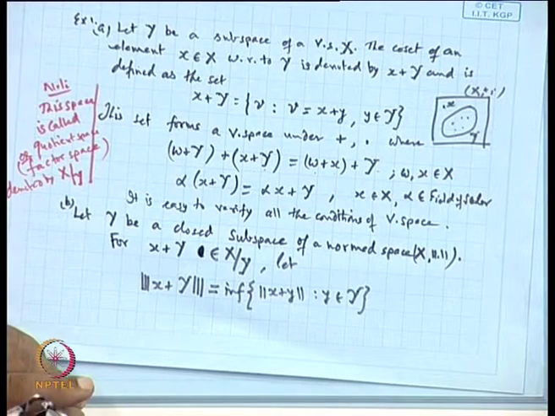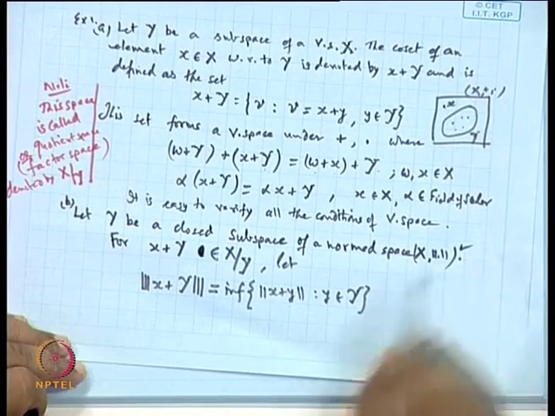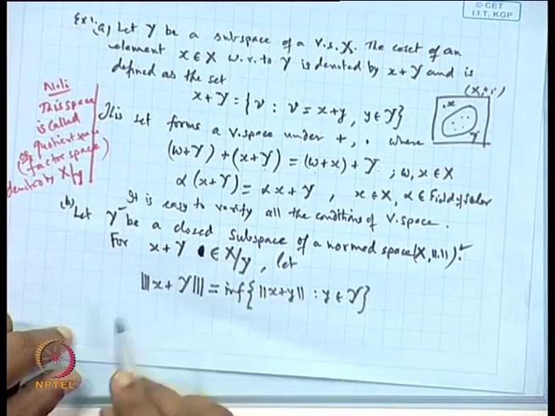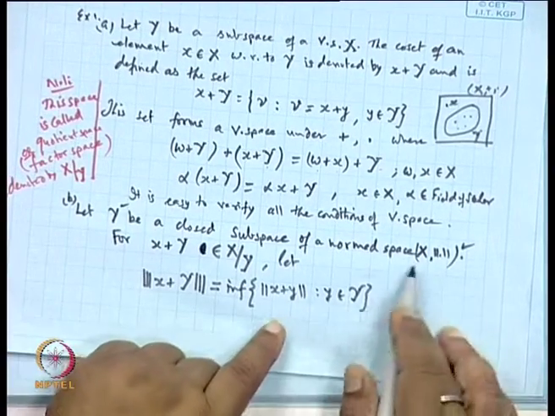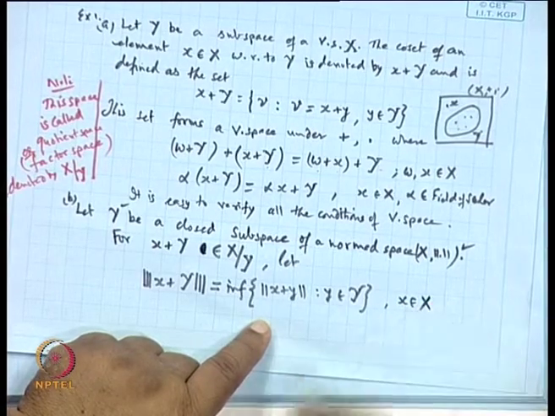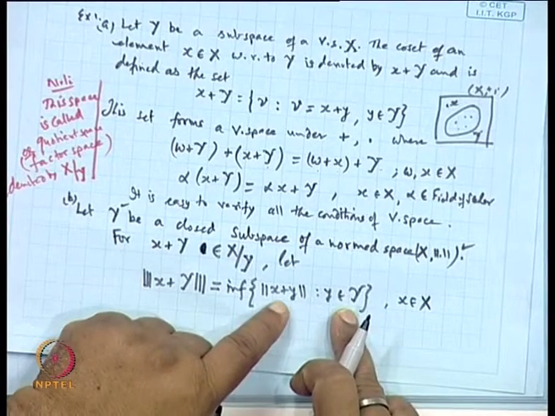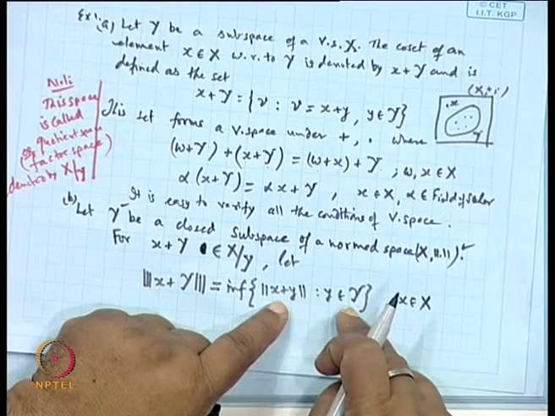Here X is a normed space and Y is a closed subspace of the normed space. Now, x is a point in capital X, y is a point in capital Y, but it is a subspace, so x plus y will be a point of capital X again.